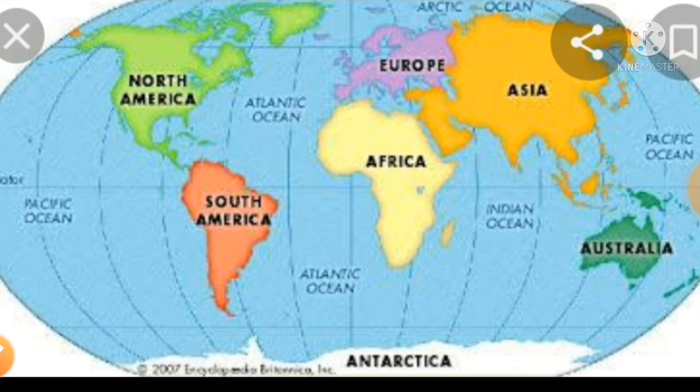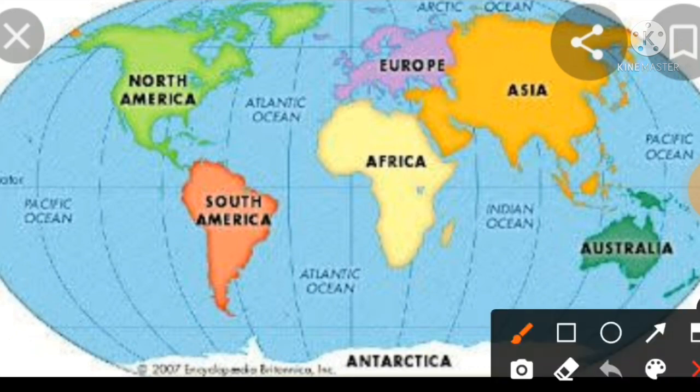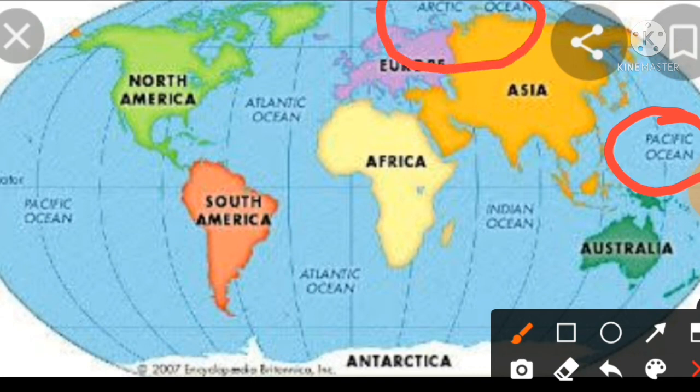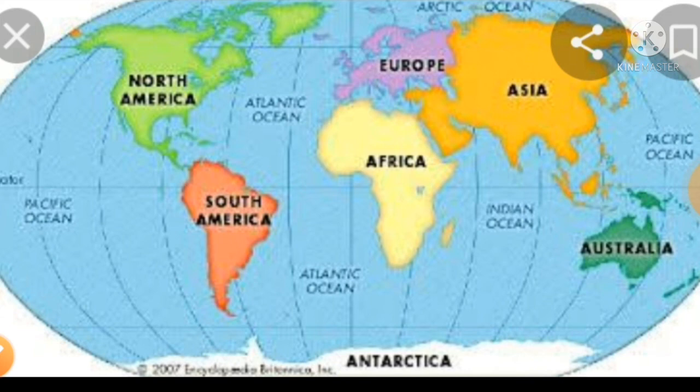Of these, the Pacific Ocean is the biggest ocean. It is the largest and the deepest ocean of the world. And the smallest ocean is the Arctic Ocean. Of these 5, the Arctic Ocean is the smallest ocean.